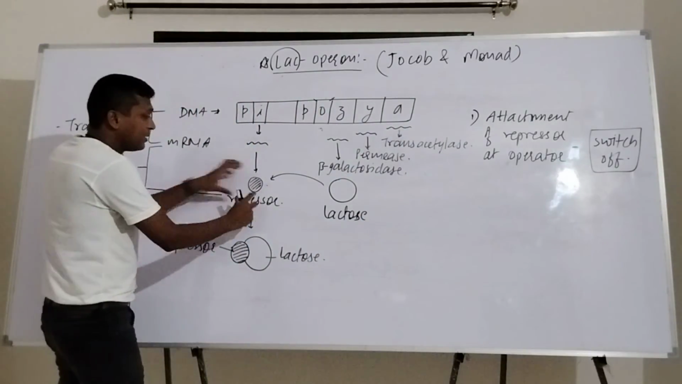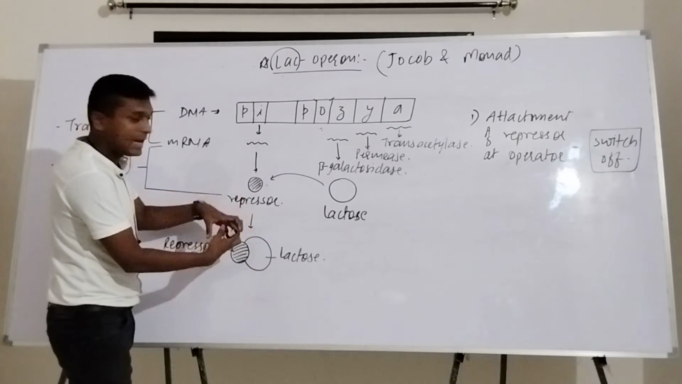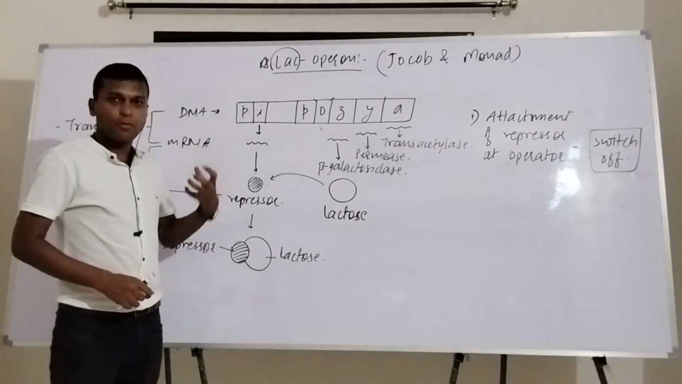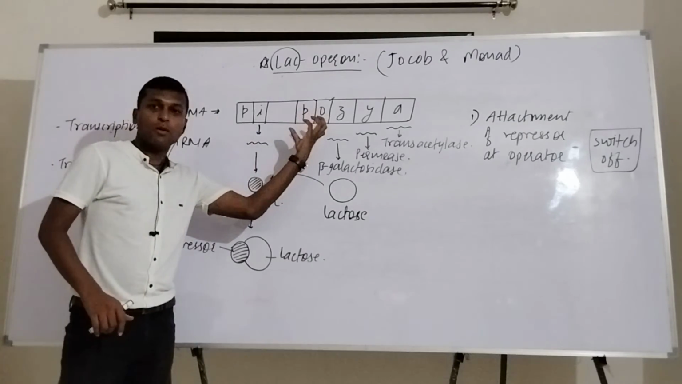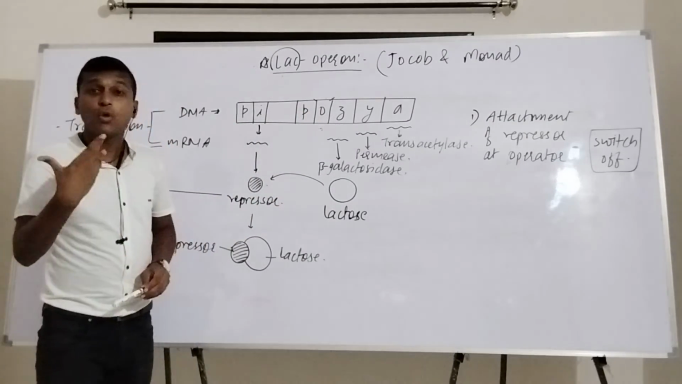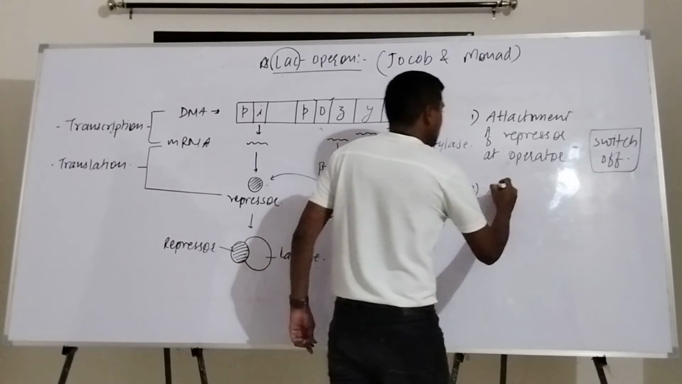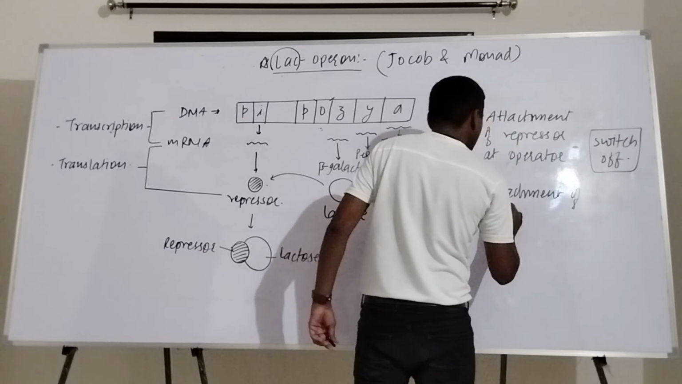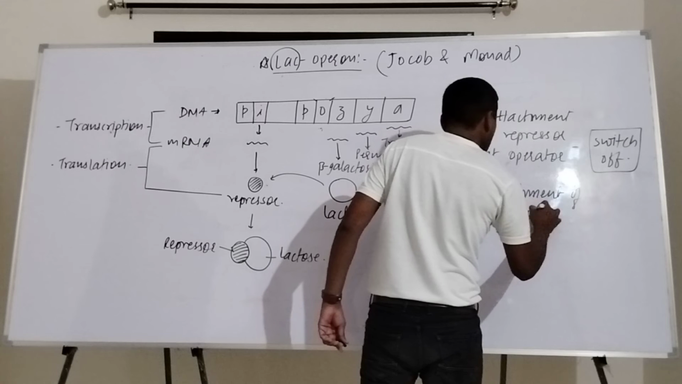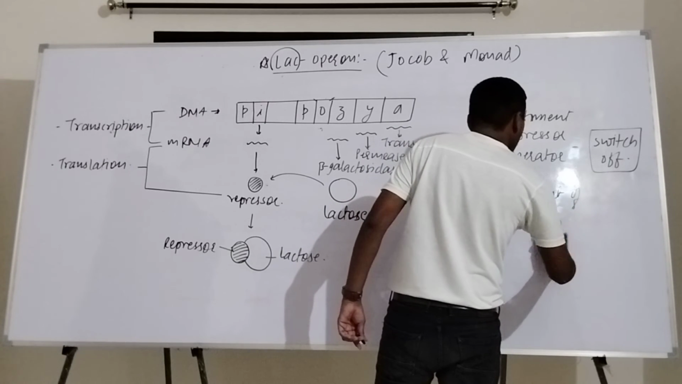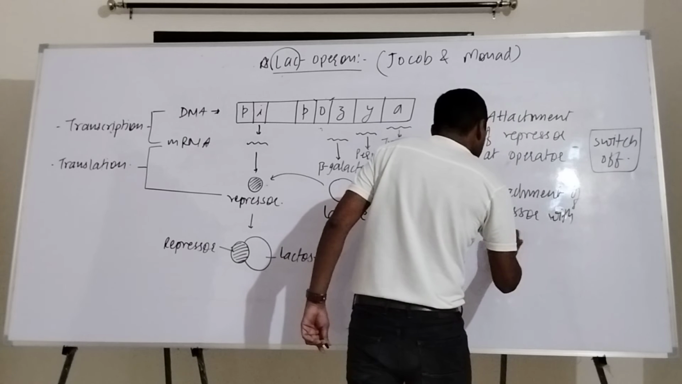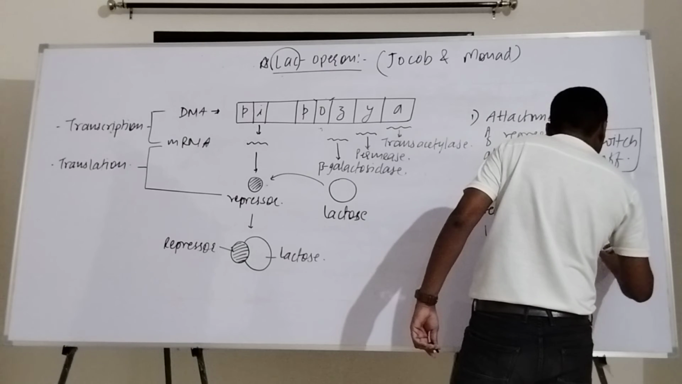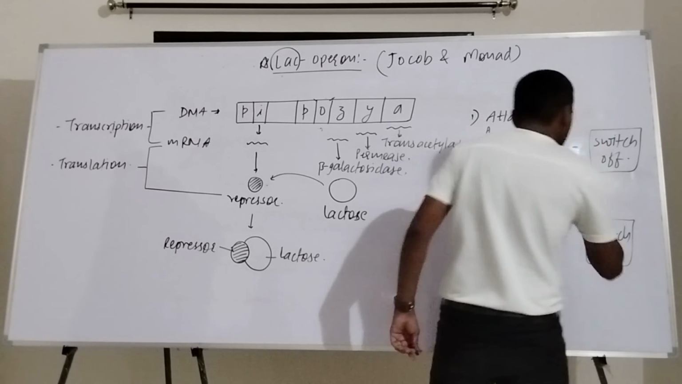Now, if this repressor binds with lactose, in that case this repressor cannot get attached at the operator region. So the removal of this repressor from the operator, or not allowing this repressor to attach at the operator region, is simply called the switch on mechanism. So the switch is on. So the attachment of repressor with the lactose molecule is called the switch on mechanism.